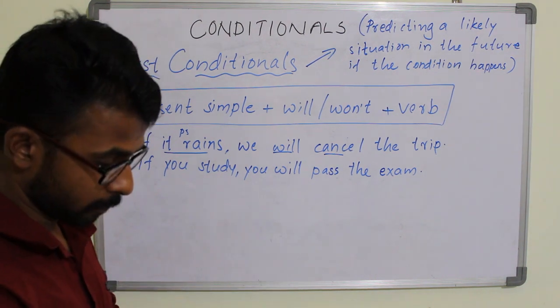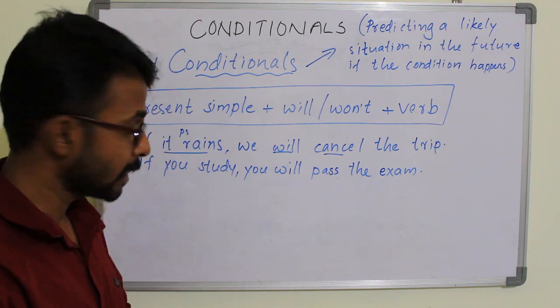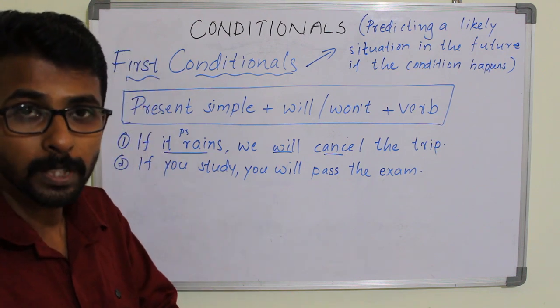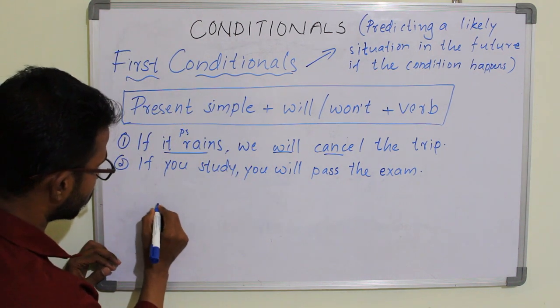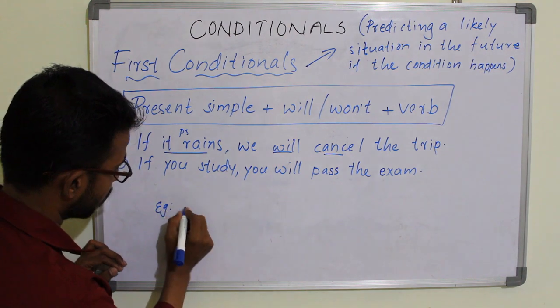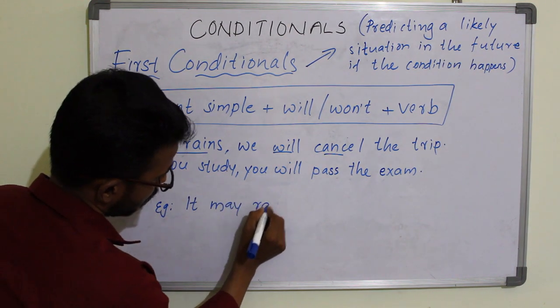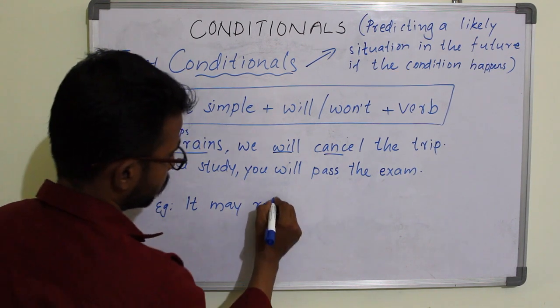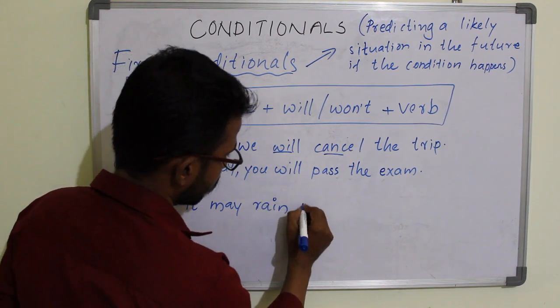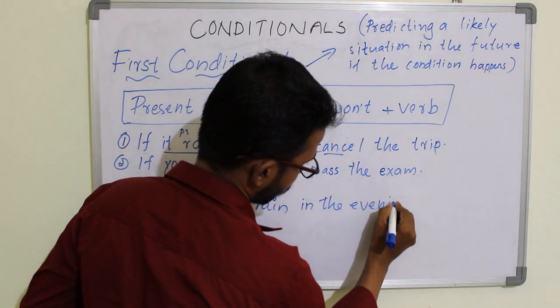So for the children who are preparing for TSSC, I am going to give you a hint how the question is going to appear, right? Example question for your practice I am writing: It may rain in the evening.